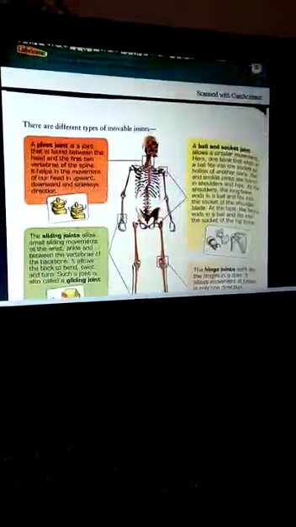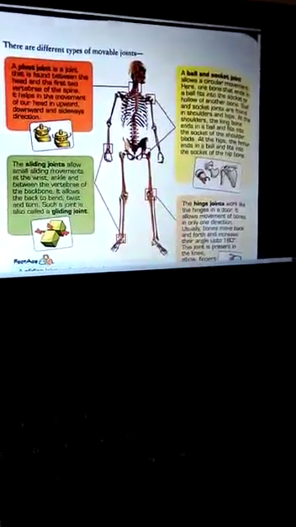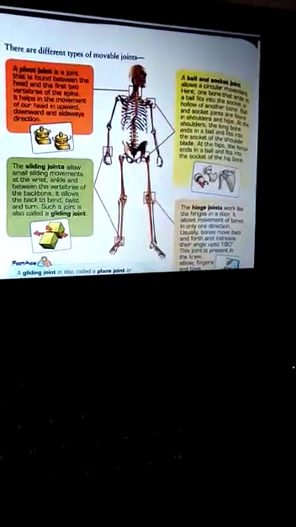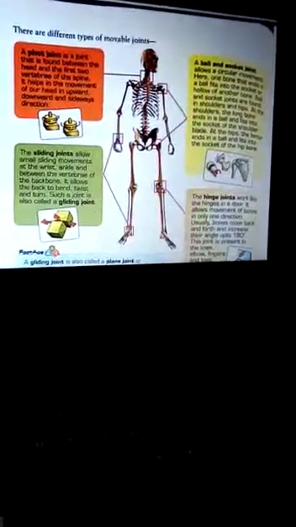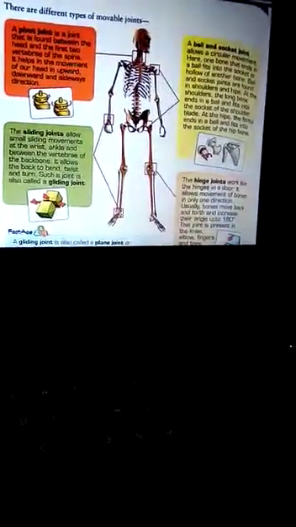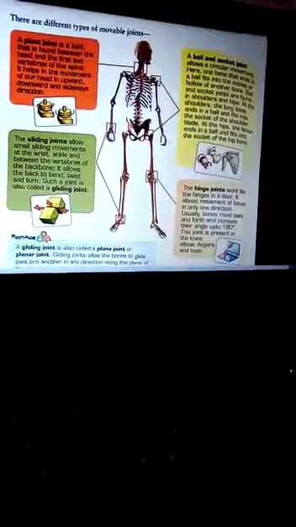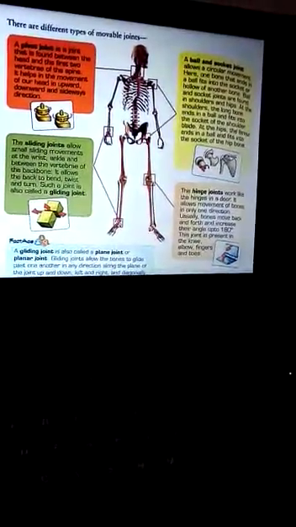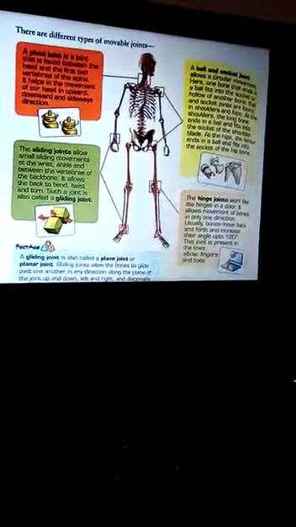Immovable joints are in the skull, ribs, breastbone, and movable means the joints that move with the help of muscles: the fiber joint that is found at the neck region, ball and socket joint that is found in the pectoral and pelvic girdle, the hinge joint that is found in fingers, elbow and toes, and sliding joint that is found in wrist and ankle. So this is all about the different kinds of joints in our body.